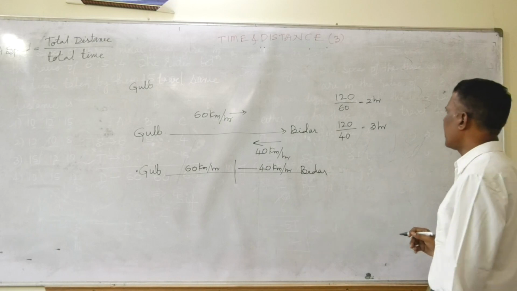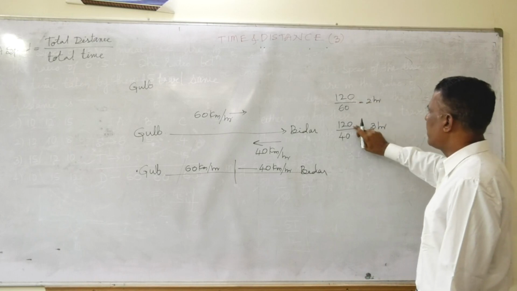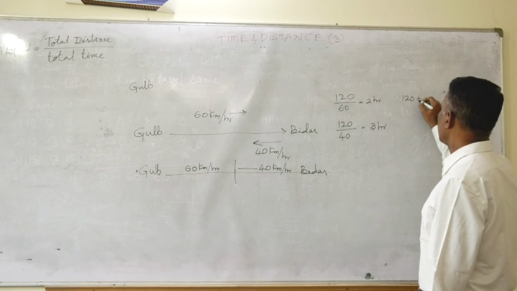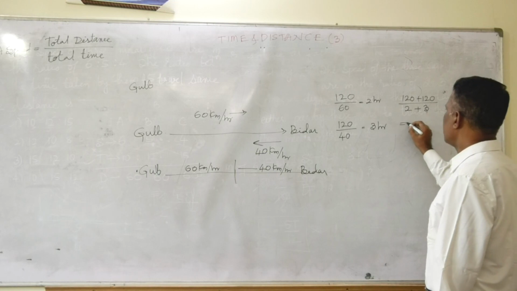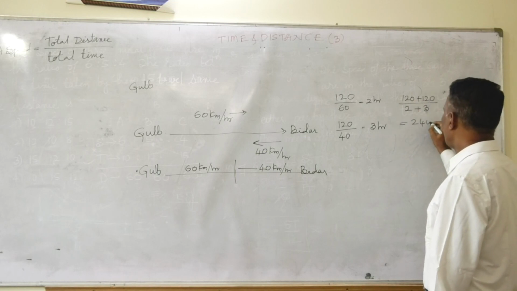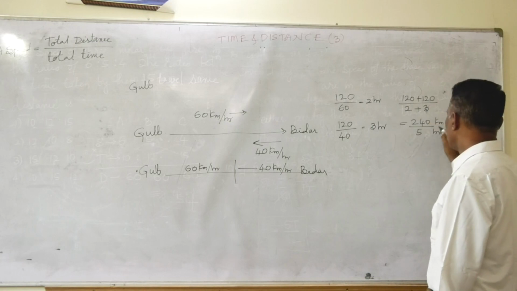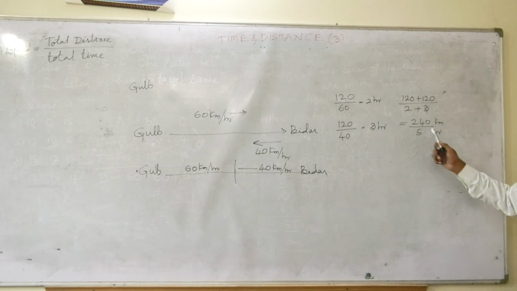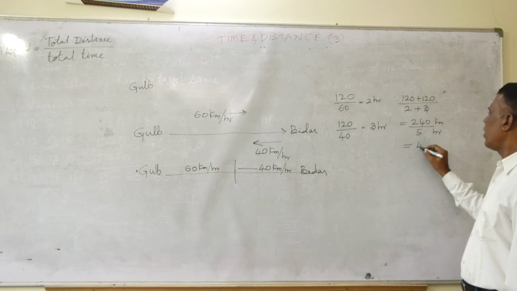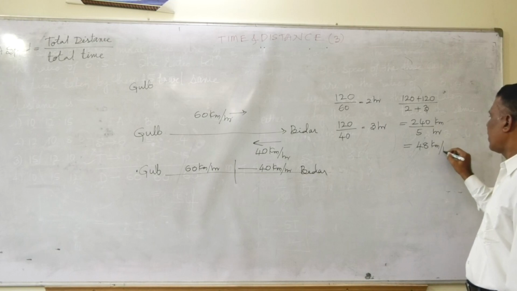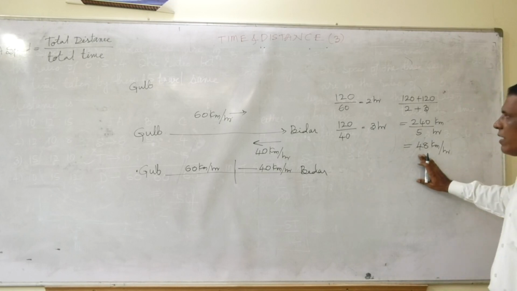Okay, right. Means, in total how many kilometers have I traveled? 120 plus 120, divided by 2 hours plus 3 hours. Is it not the total distance? 240 kilometers is the total distance. Total time is 5 hours. Is it not my speed? Total distance divided by total time is the speed, friends. Now the speed is 48 kilometers per hour. This is nothing but the average speed, friends.